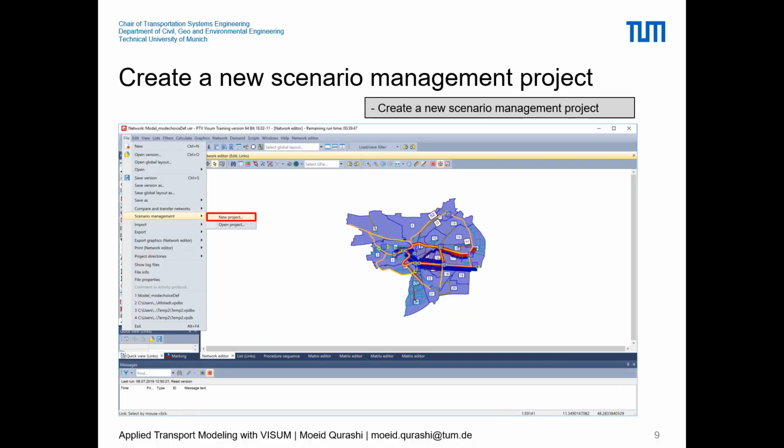Now, getting deeper into how we can create a scenario, let's go to Visum, and first let's see the slides showing how we can create a scenario in Visum, and then we will also do a hands-on for this. Starting, you can simply go to File, Scenario Management, and create a new project.